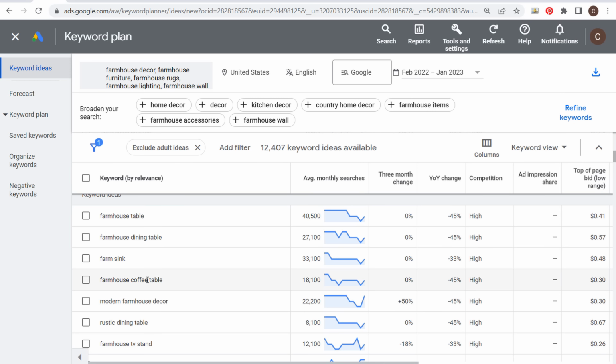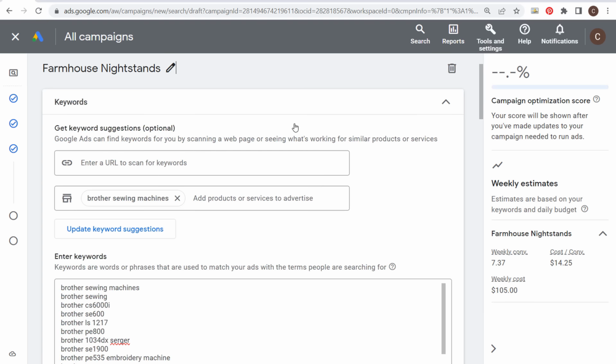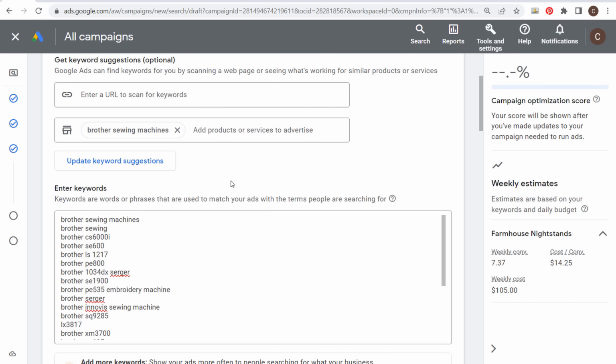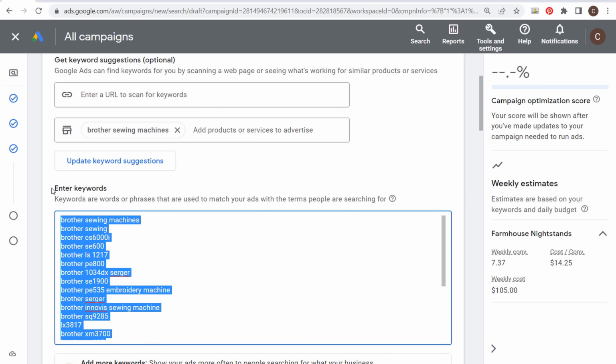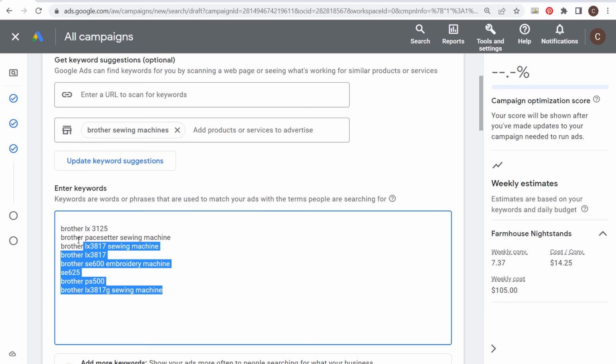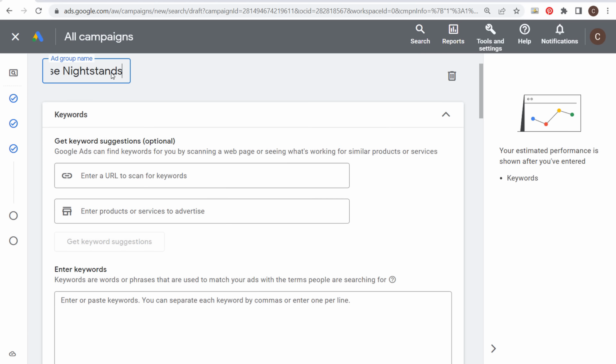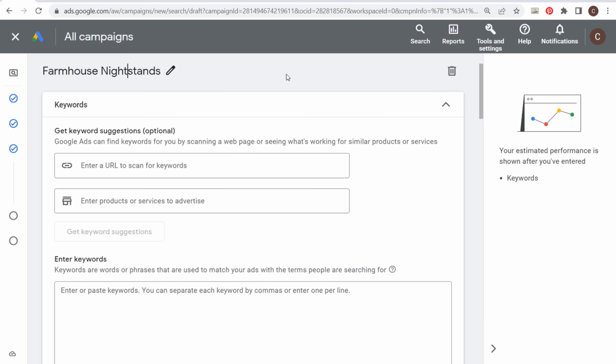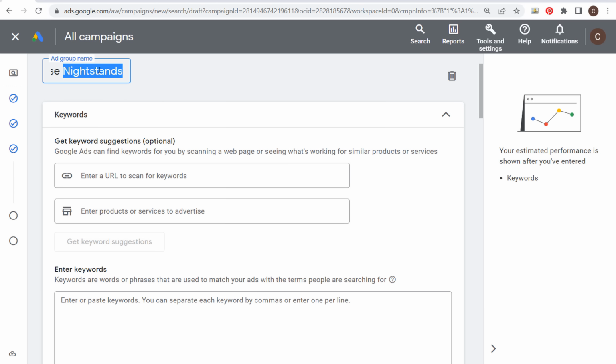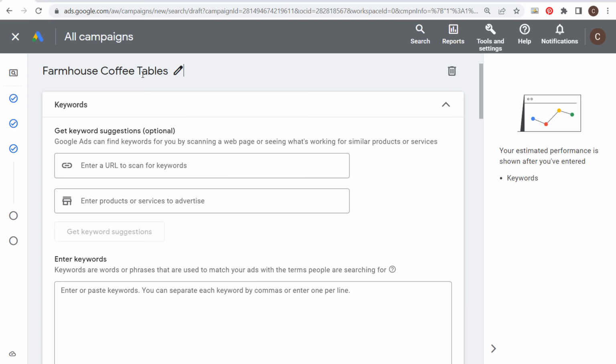And to keep it really simple, if you are doing keyword research, what you can do as you get started creating your campaign to make things a little bit easier is, instead of targeting 20 different keywords in an ad group, you could basically say, okay, I'm going to create an ad group for farmhouse coffee tables. I'm going to be sending it to my coffee tables landing page where I have all of my different coffee tables for sale. Let's rename our ad group here. All of our different coffee tables for sale.